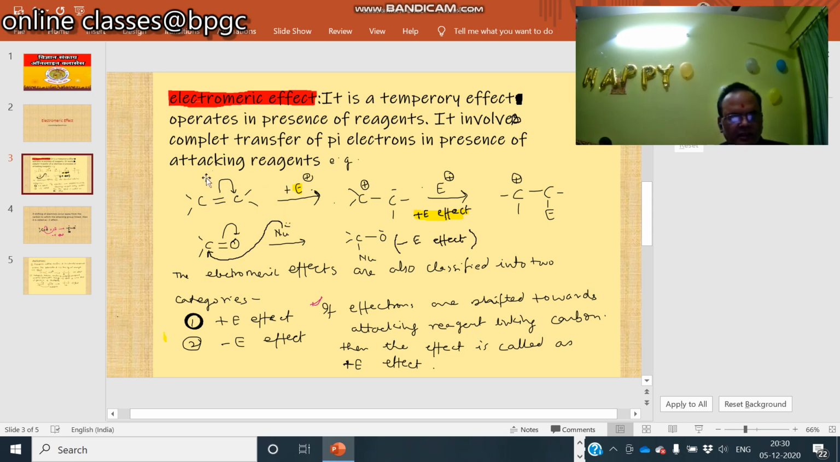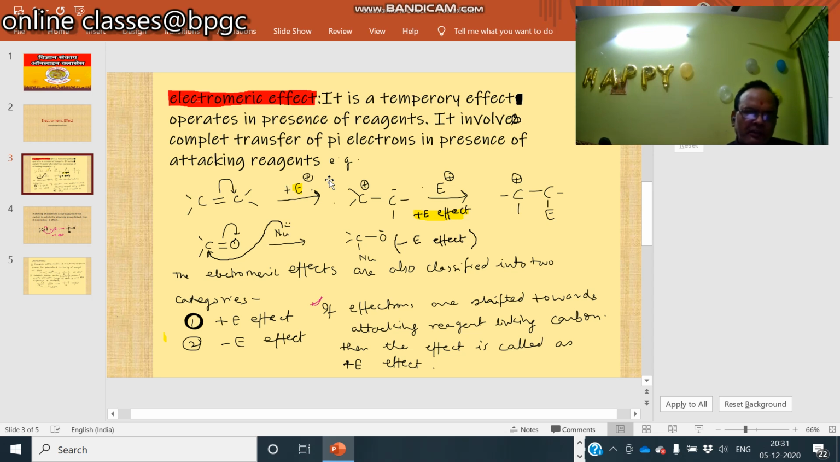This phenomenon, that is this complete transfer of pi electron in presence of attacking reagent or on demand of attacking reagent, is called electromagnetic effect. It is a temporary effect. It operates only on the demand of attacking reagent. When the attacking reagent is removed, the electrons get back in its original position.